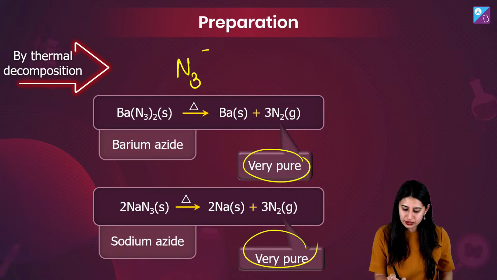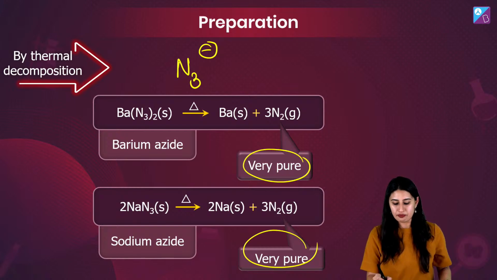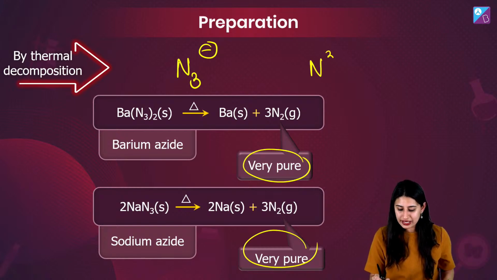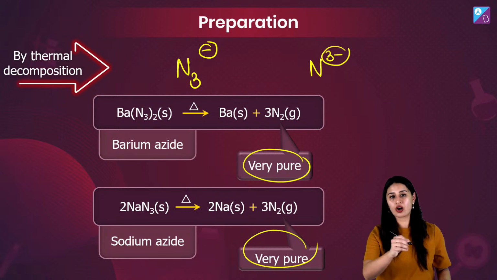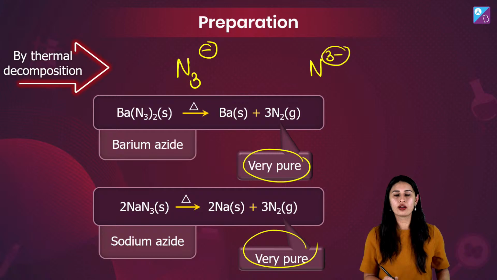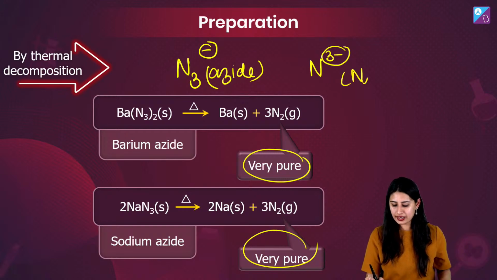There's an N3 with a minus above, right? But when I'm talking about nitride, it is N3 minus, with the minus along with the 3 above. So do not get confused. This is azide. This is nitride.